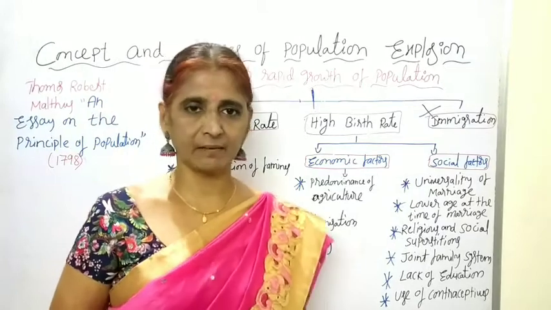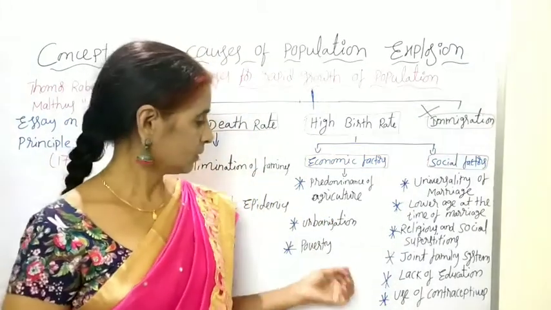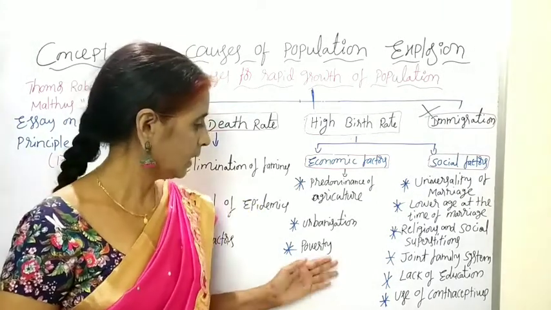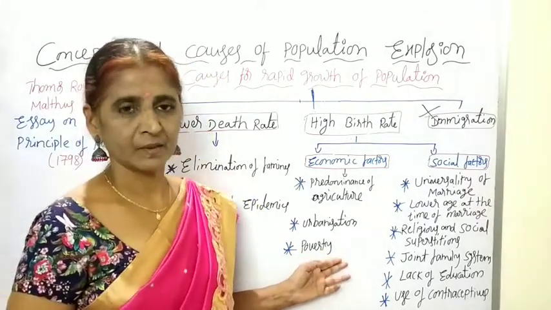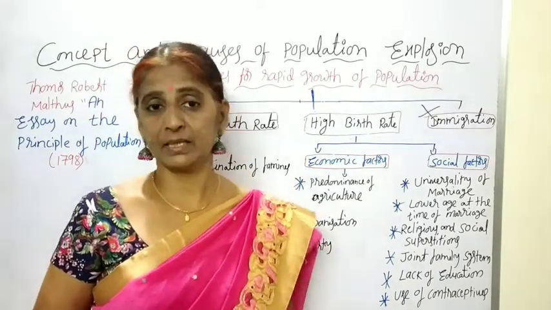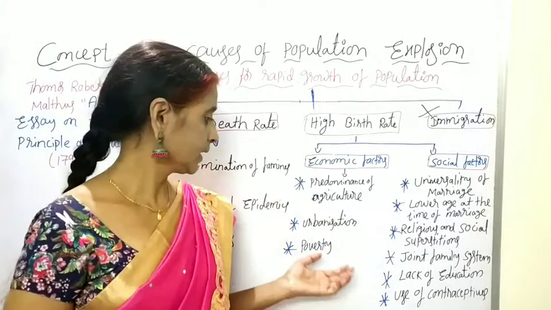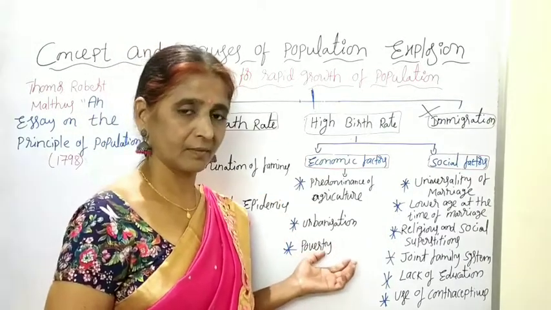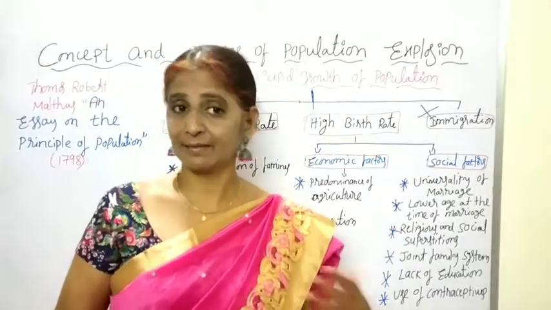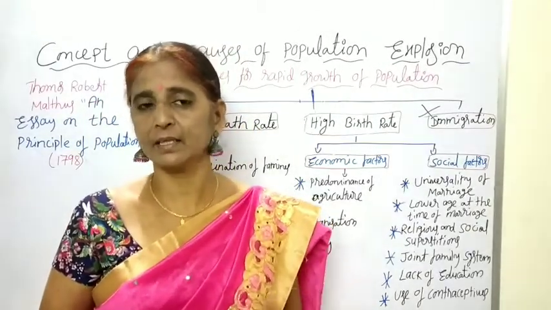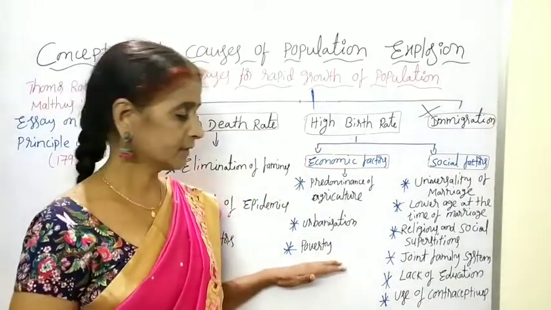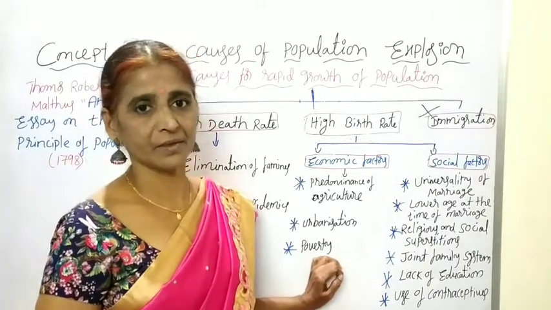In poor families we can find whole cricket teams also. So due to poverty, population is increasing more and more in our India. They don't know the value of a better standard of living, and they don't provide basic amenities to their children. They won't provide better education or better medical facilities. The children will work in kirana stores and hotels, or sell vegetables like that. They will earn some income and give it for the sake of the family. So that is the reason poor people are producing more children.